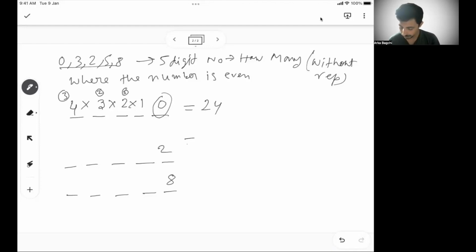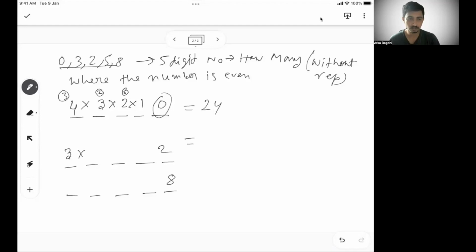Now, similarly, let's see how many numbers you can choose when 2 is the last digit. Now, if 2 is the last digit, 2 is not available for choice. Now, I have 0, 3, 5, 8. Out of that, only 3, 5, and 8 can come in the first place. For the first place, I will also have 3 options in the second place because now 0 is available in the second place.